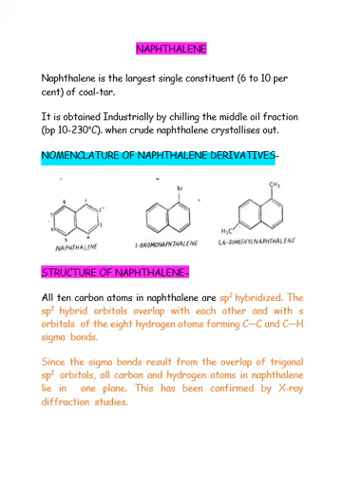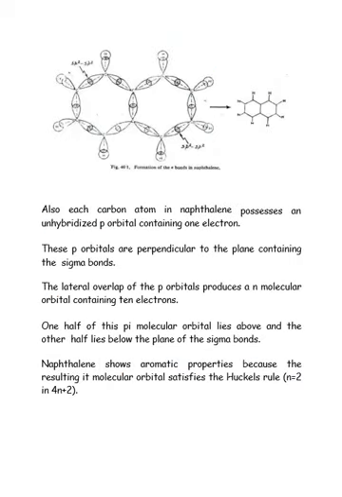Structure of naphthalene. All 10 carbon atoms present in naphthalene are sp2 hybridized, and the sp2 hybrid orbitals overlap with each other and with the s orbital of the 8 hydrogen atoms, forming carbon-carbon sigma bonds and carbon-hydrogen sigma bonds. Since the sigma bonds result from the overlap of trigonal sp2 orbitals of carbon and hydrogen atoms, all atoms in naphthalene lie in one plane. This has been confirmed by X-ray diffraction studies.